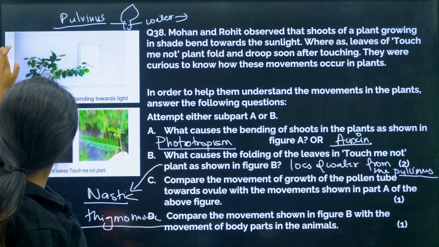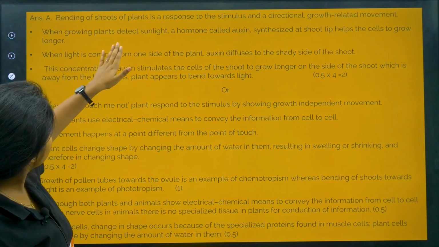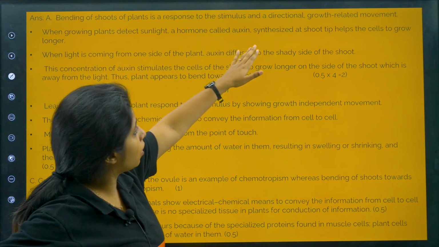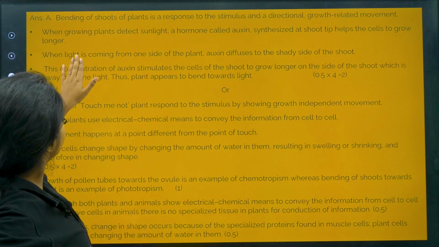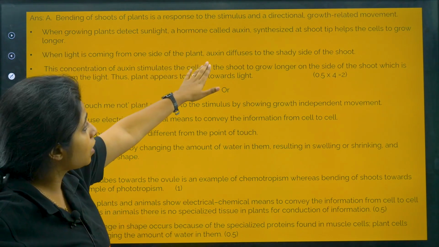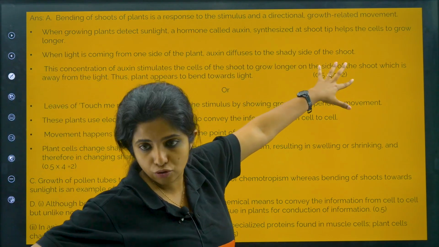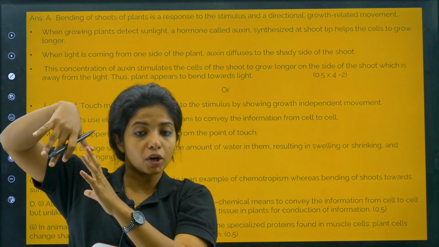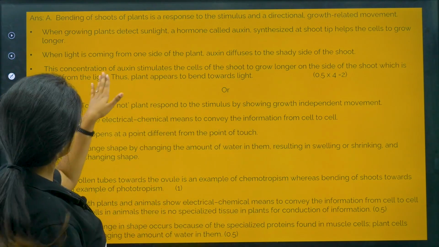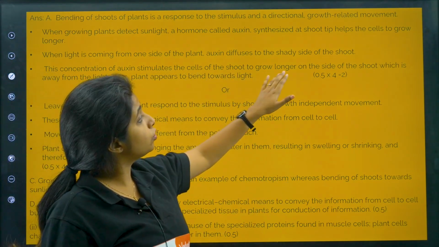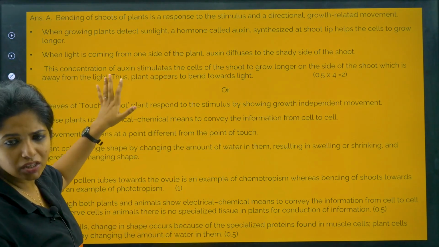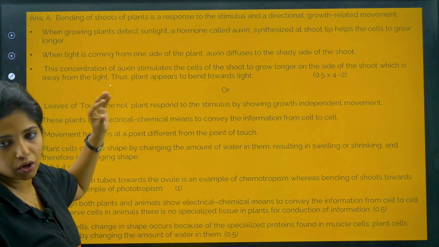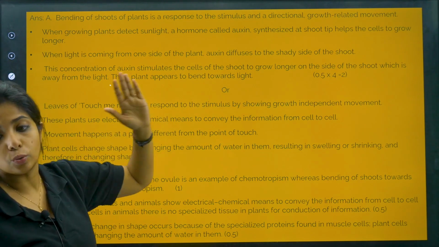Cool. How do you frame the answer? Let's see that first. So when growing plants detect sunlight, a hormone called auxin synthesized at the shoot tip helps the cells to grow longer. When the light is coming from one side of the plant, auxin diffuses to the shady side of the shoot. Shady side as in the one that does not have light. This concentration of auxin stimulates the cells of the shoot to grow longer on the side of the shoot which is away from the light. Or you can just directly say it causes unequal cell elongation. Thus the plant appears to bend towards the light.